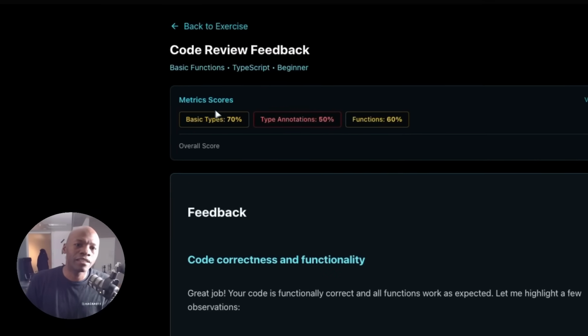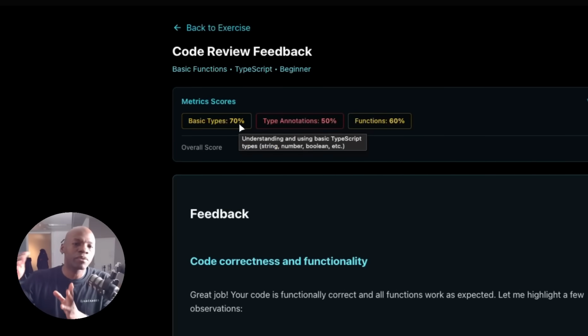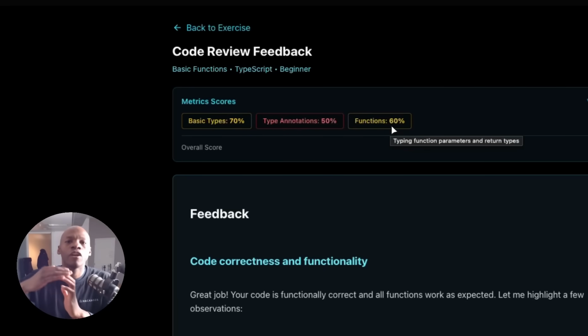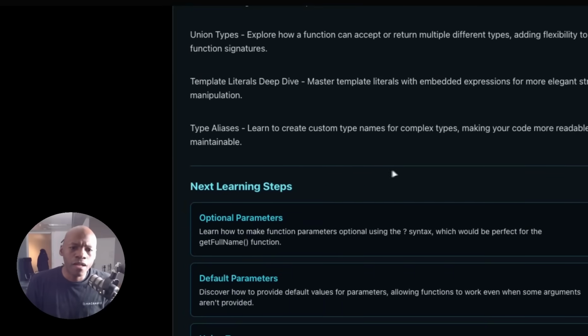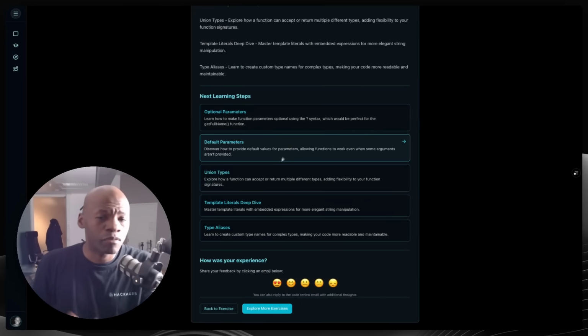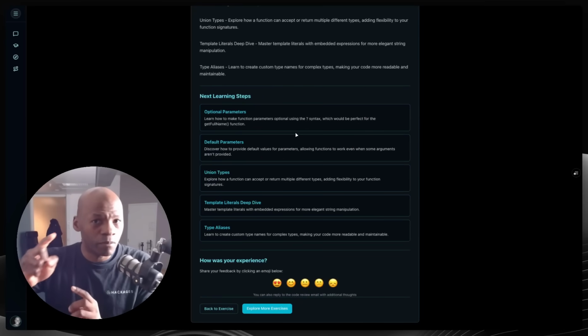But you can see here at the top, it says, hey, you learned. You got 70% of basic TypeScript concepts nailed down, 50% of type annotation, and you leveled up your understanding of functions by like 60%, right? And then right at the bottom, you get the next steps, and you can just pick the next one. And then it will generate a new playground, and you keep iterating.